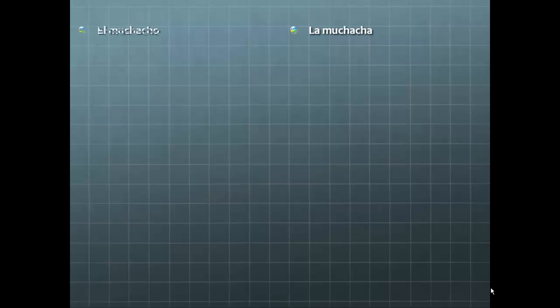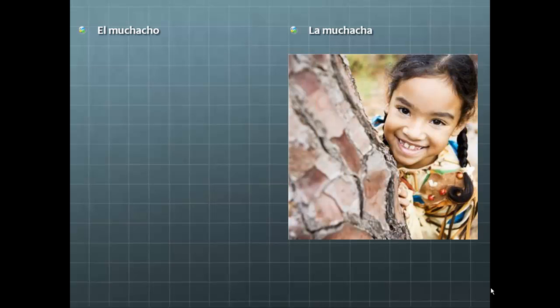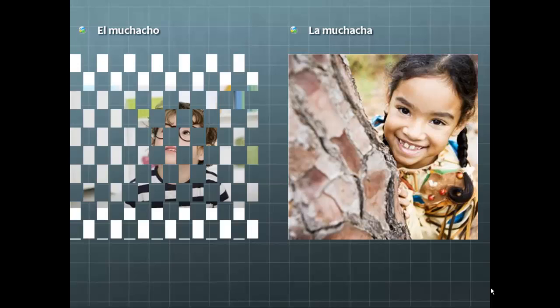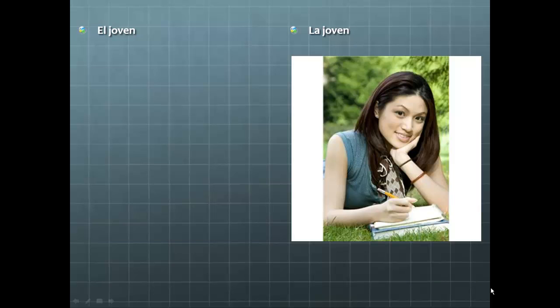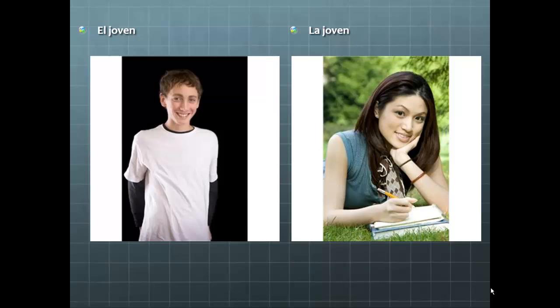La muchacha, el muchacho. This is the word boy or girl. La muchacha, el muchacho. It basically refers to people who are in grade school. La joven, el joven. That's you. These are teenagers.